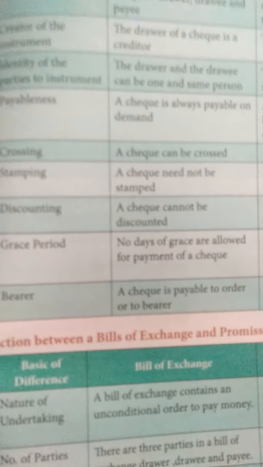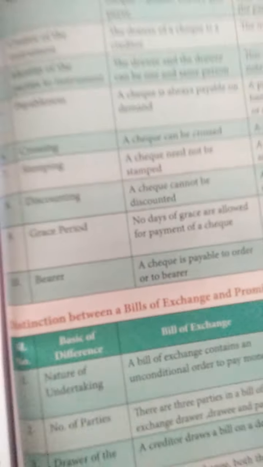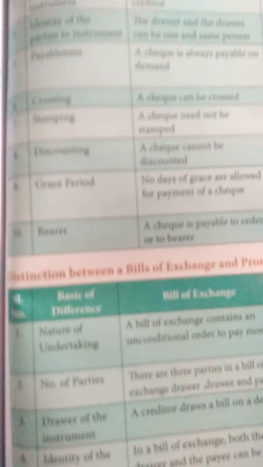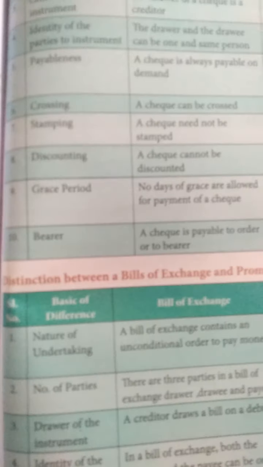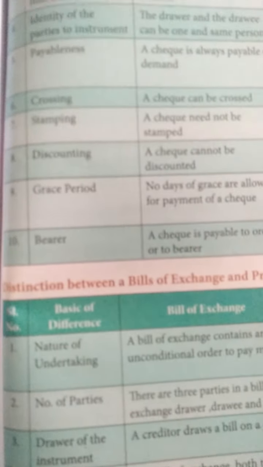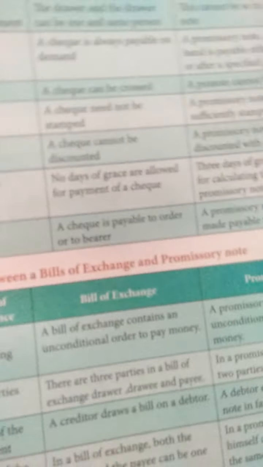A promissory note contains an undertaking to pay the money. In a check three parties are involved, but in a promissory note only two parties are involved. The drawer of a check is a creditor. The maker of a note is a debtor. The drawer and the drawee can be one in a check, but this cannot be so in a promissory note.